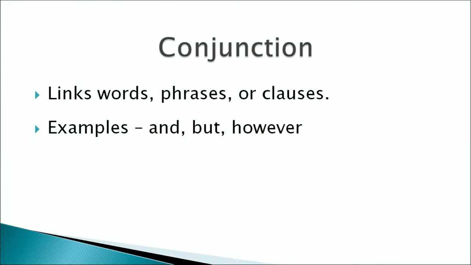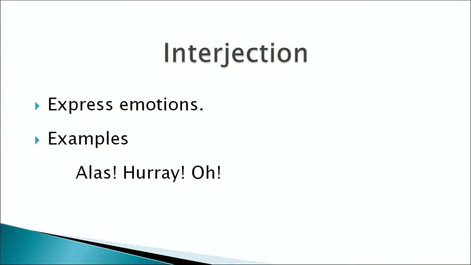Conjunctions are words which join words, phrases or clauses. For example, and, but, however. For example, pen and paper, coffee and tea. I could not attend the class, but I could get my notes from my friend. However, and many other such words which join words, phrases or clauses.